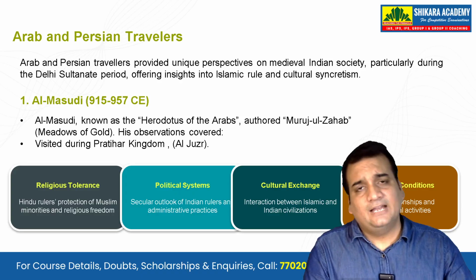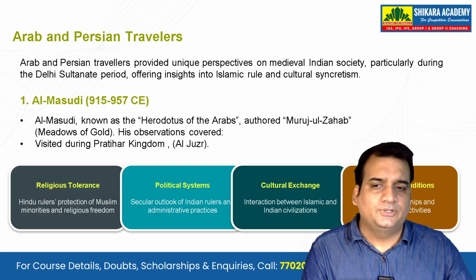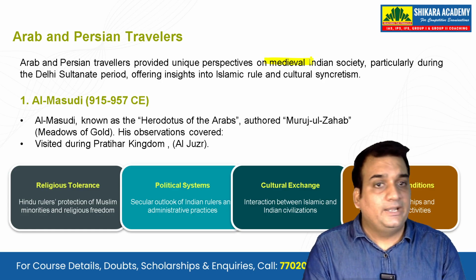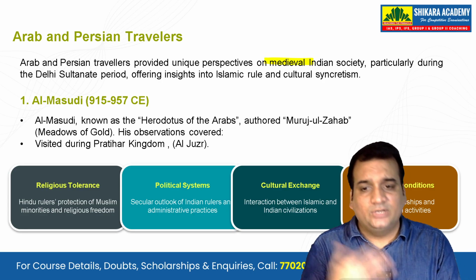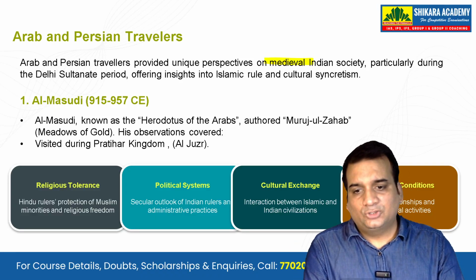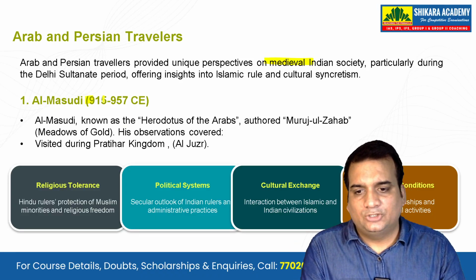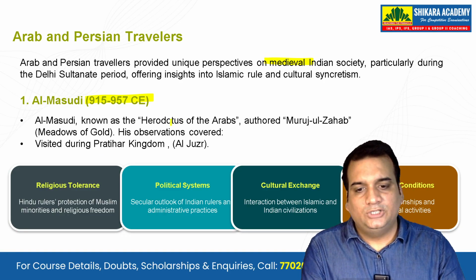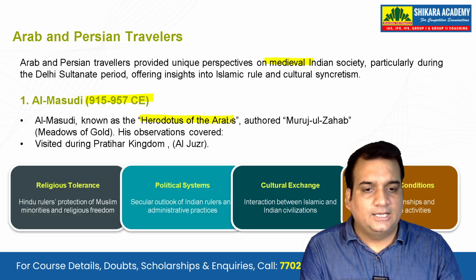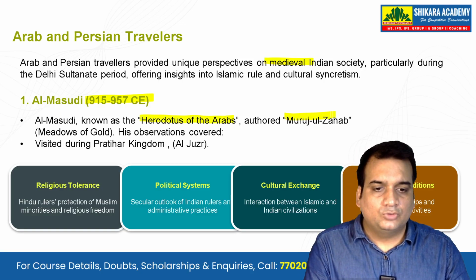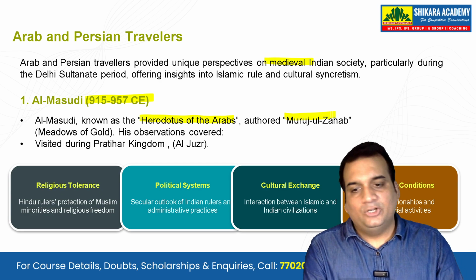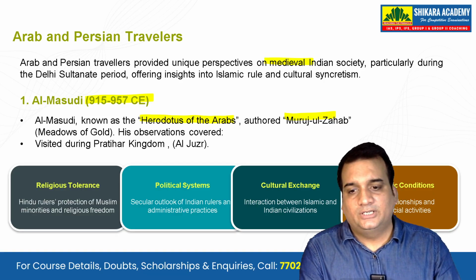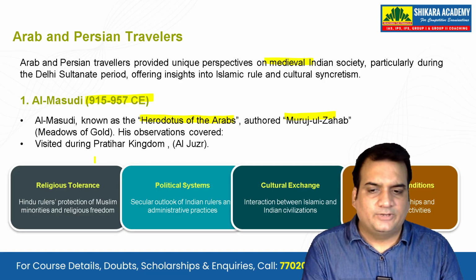Now let's see, after the Chinese, the Arab and the Persian travelers. Arab and Persian travelers provide a unique perspective on medieval Indian society, particularly during the Sultanate period. Al-Masudi is someone who is said to have been in India from 915 to 957 Common Era. Al-Masudi, known as the Herodotus of the Arabs, authored Muruj ul Dhahab, Meadows of Gold, that is what it is called, as his observations covered many different parts that we'll see.